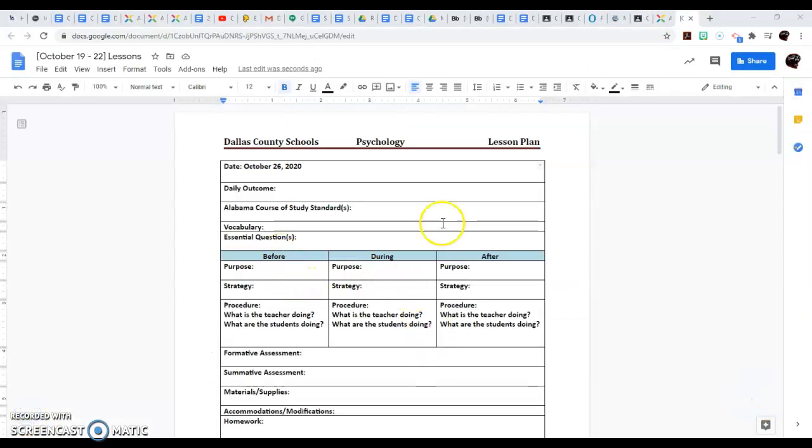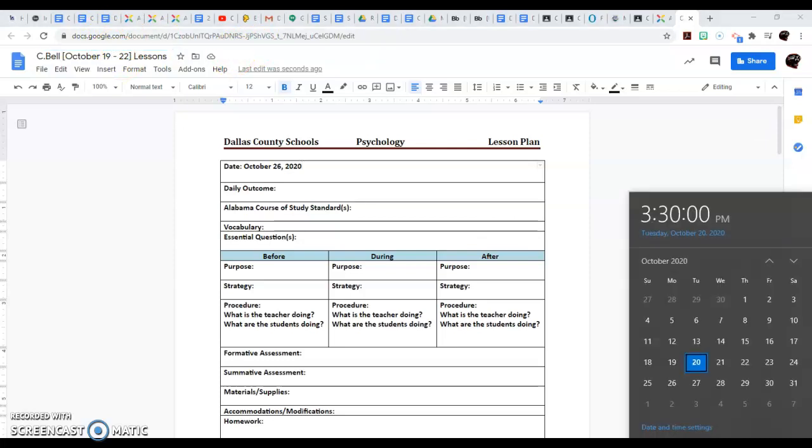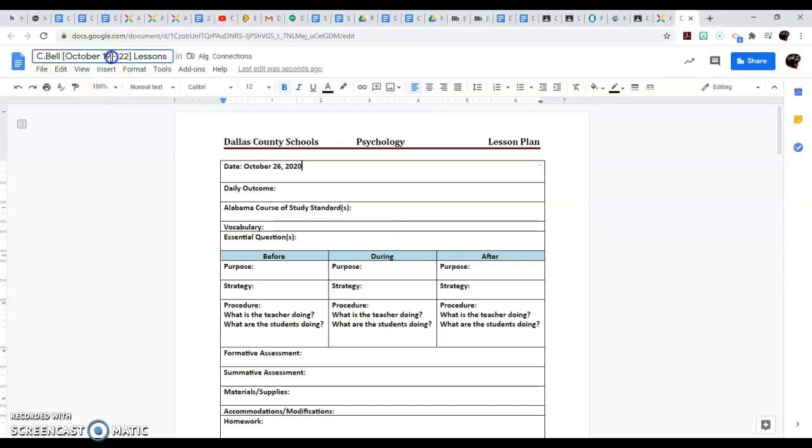So the first thing you want to do, of course, go ahead and retitle your document with your name. I'm going to put CBEL. You all won't have to do this. You can retitle it when you send it to Mr. Brown. I'm going to change the date to the 26th to the 30th because that will be the lesson plan for week 8. All right, so I'm going to put the 26th to 30th. And then I'm just going to put psychology here. And that's just me renaming it.